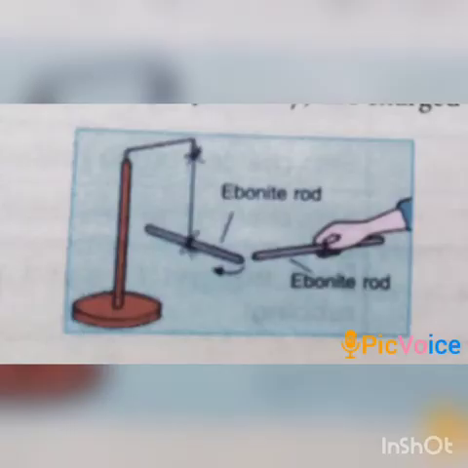Now, from the above observations, we can conclude that a charged object exerts a force not only on uncharged objects but also on other charged objects. That means a charged object attracts or repels another charged object. The force exerted by a charged object on another charged object is a force of repulsion when the two charged up objects are similar in nature, and it is attraction when the two charged up objects are different in nature.